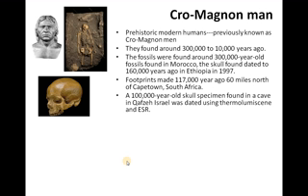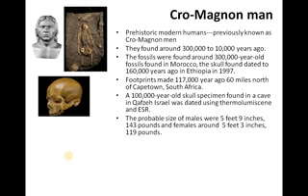Around 100,000 years old, a skull specimen found in the caves of Qafzeh, Israel, was dated using thermoluminescence or ESR. That means it is widely distributed among Africa and the Middle East. The probable size of the male was most probably 5 feet 9 inches and nearly 143 pounds, and the female around 5 feet 3 inches, with lesser weight than the male.